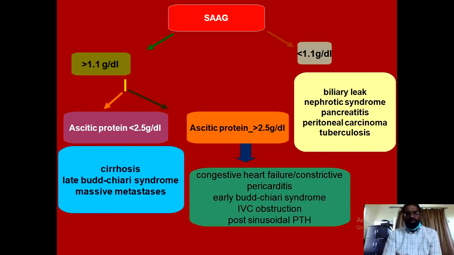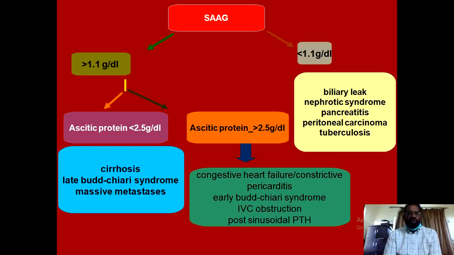And this simple algorithm to reach the cause of ascites: you assess the SAG ratio, and if it is more than 1.1, then the cause is portal hypertension, and if the SAG ratio is less than 1.1, then other causes, mainly infections, inflammations, and malignancies, may be responsible.